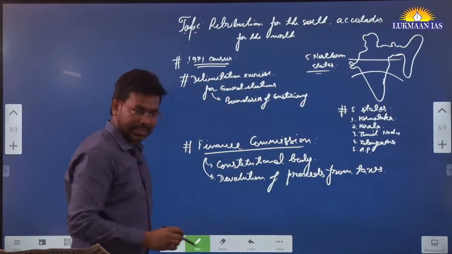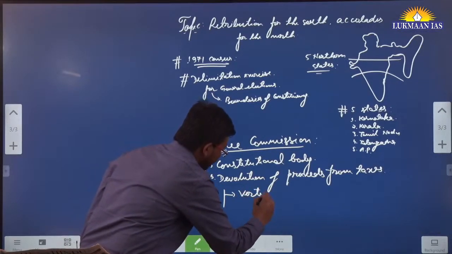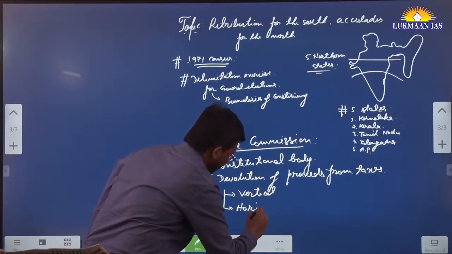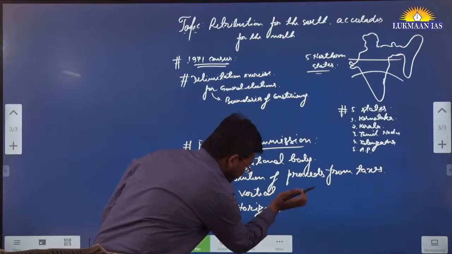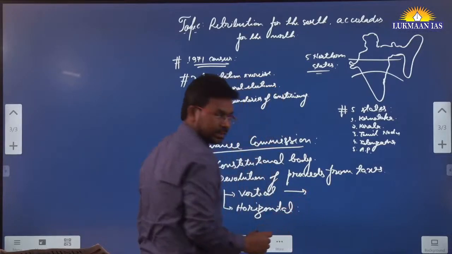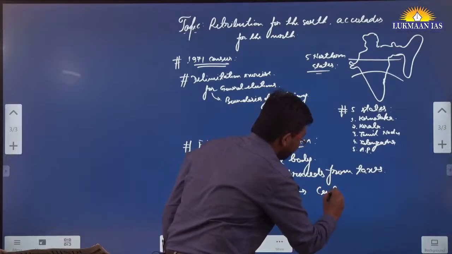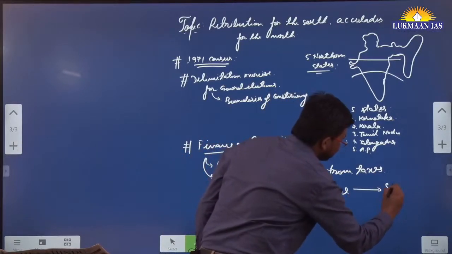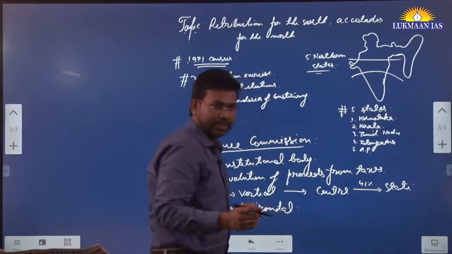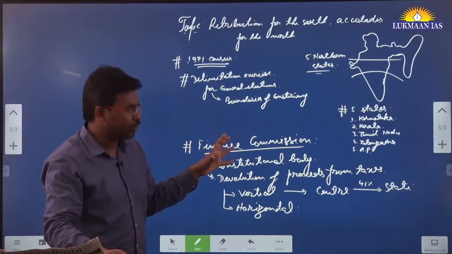The formula that they share has two components. One is known as vertical devolution, the other is known as horizontal devolution. What do we mean by vertical devolution? Vertical devolution means from the center to the state, that is, how much money is to be sent from the center to the state. As of now it is 41%, but this has not been the case since the beginning. It has been changing over the years.